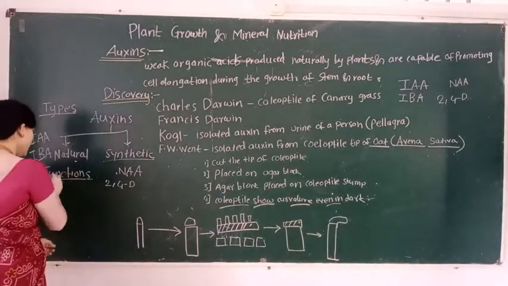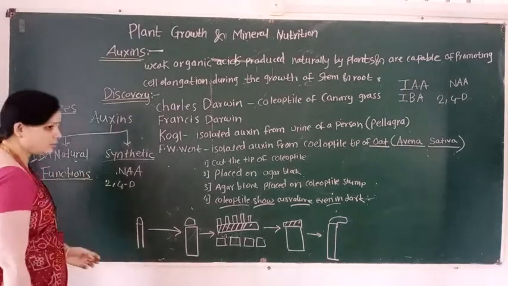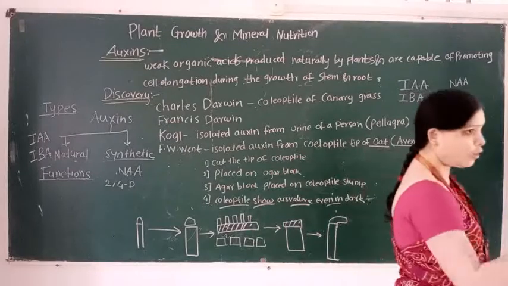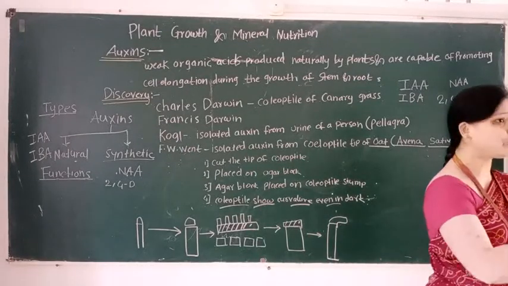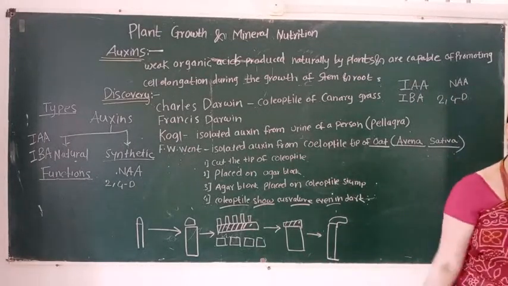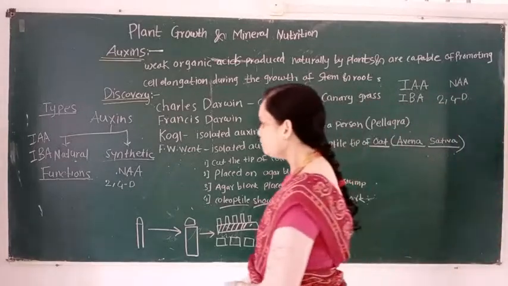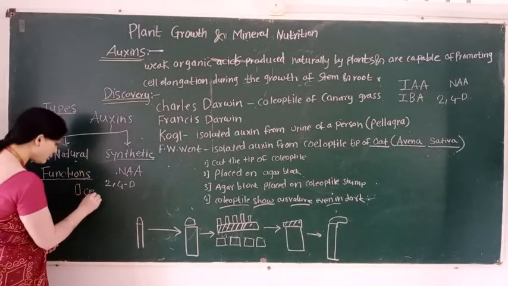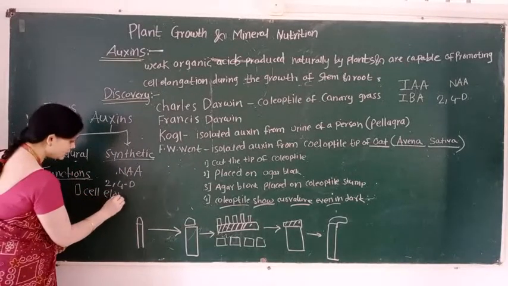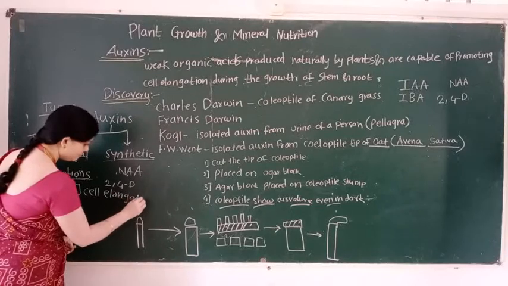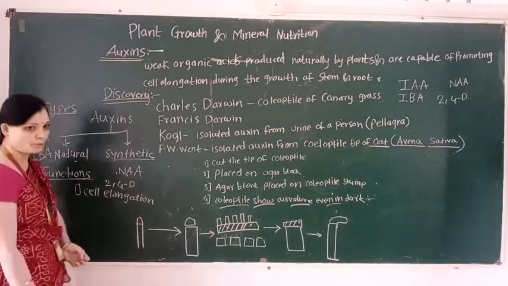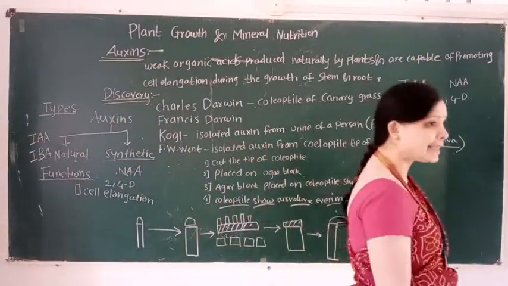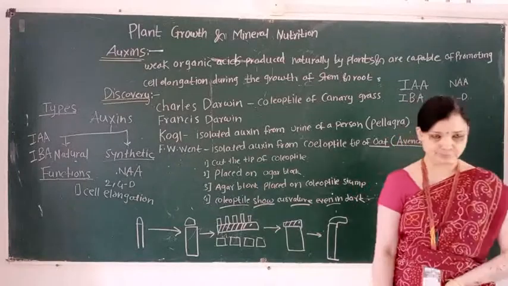Then lastly, we learn the function or role of auxin, or the physiological effects of auxin. First role: auxin promotes cell elongation.